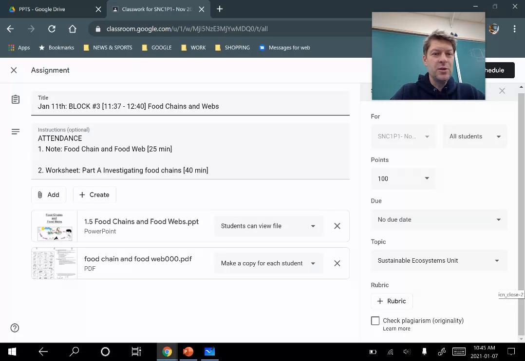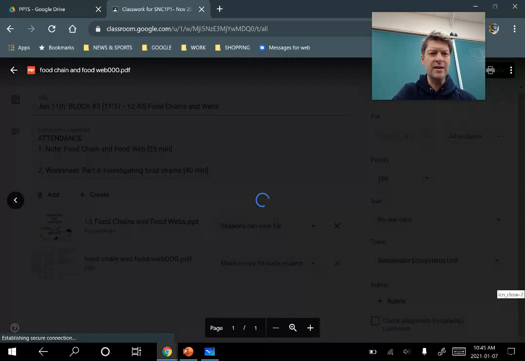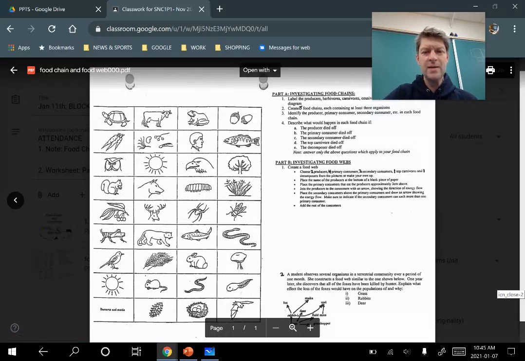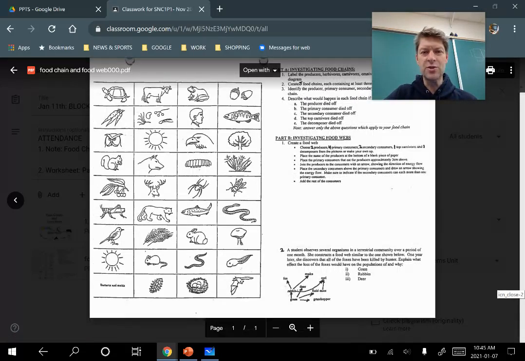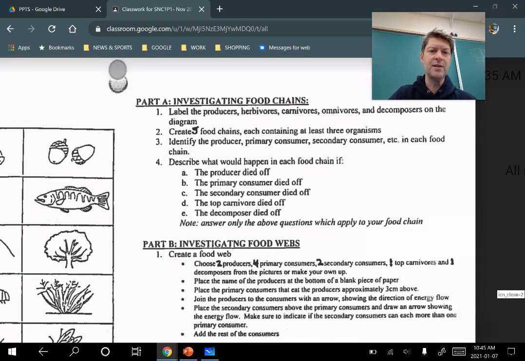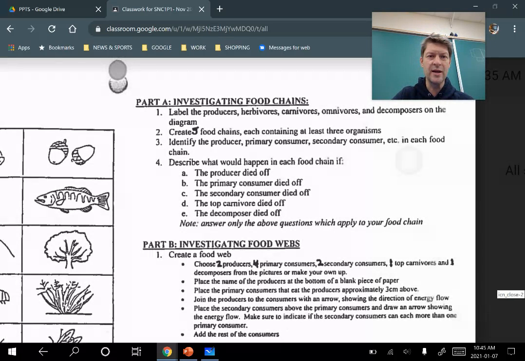And you're going to be doing this note, which I allotted 25 minutes for, but take as much time as you need. And then I have this food chain, food web exercise for you guys to work on. And I think saying that it's going to take just 40 minutes might not do it justice. So read the instructions. It might take longer than that, and that's fine. Just try and get it done by the end of the day. We still have a fourth block to look at anyways.